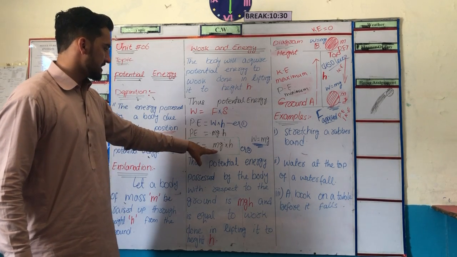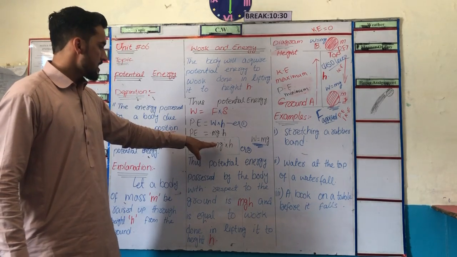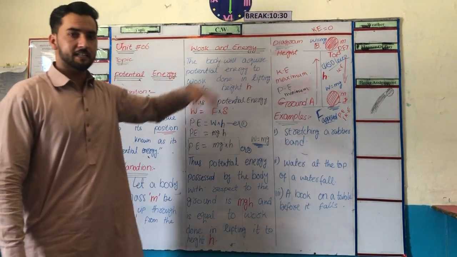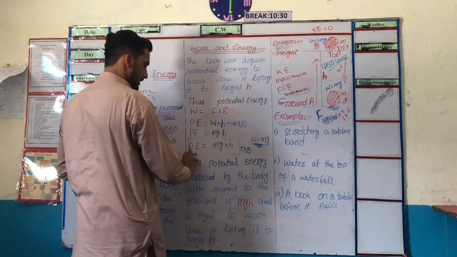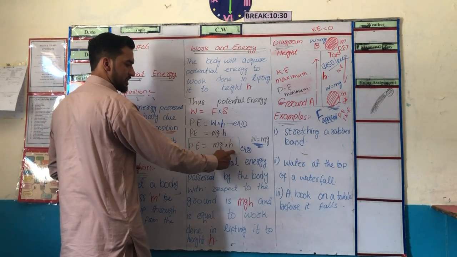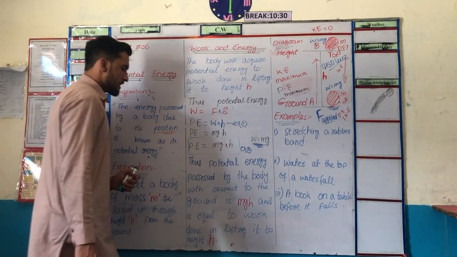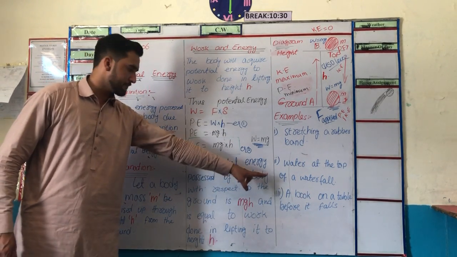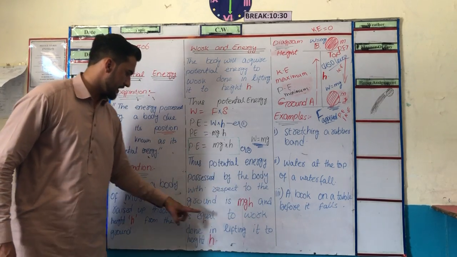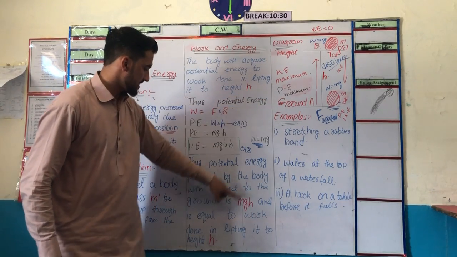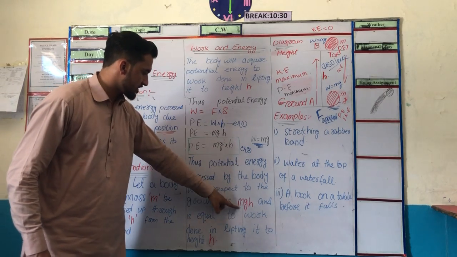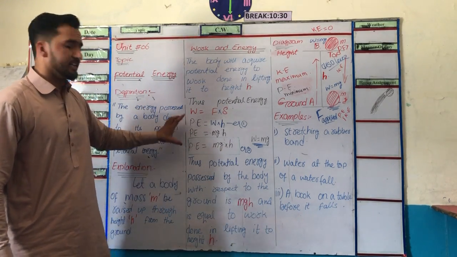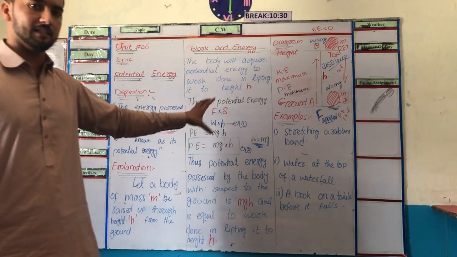The potential energy is equal to the weight of the object multiplied by the height of that object. Clear? So potential energy is equal to mgh. Equation number 2. Thus the potential energy possessed by the body with respect to the ground, which is mgh, is equal to the work done. This potential energy is actually the work done.